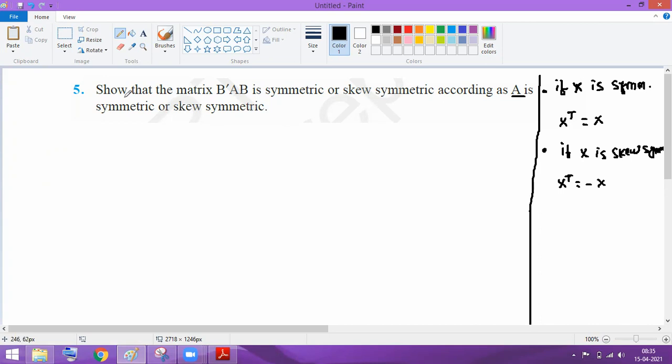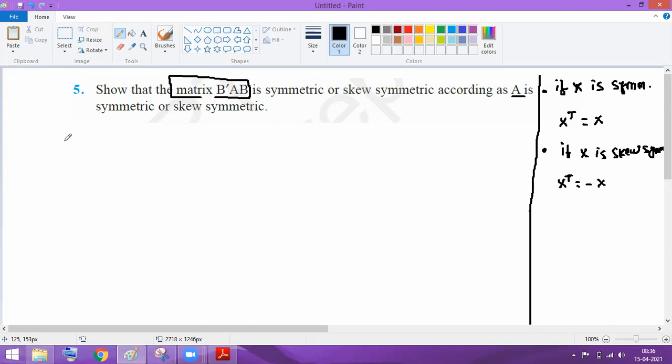Now, what do we have to prove? We have to prove that the given matrix will be a skew symmetric matrix or a symmetric matrix, depending on whether A is symmetric or skew symmetric. If A is symmetric, then this matrix will be symmetric. If A is skew symmetric, then this matrix will be skew symmetric.